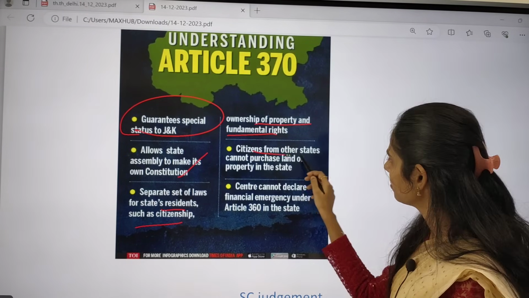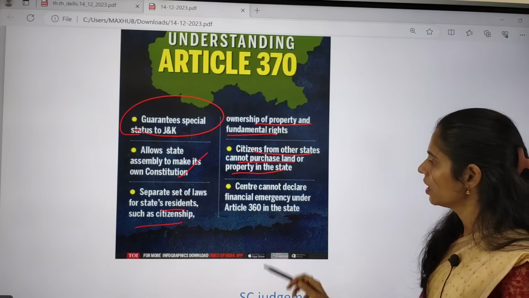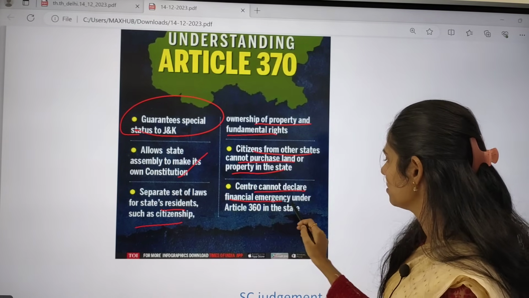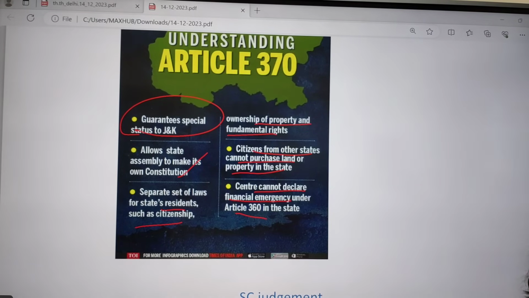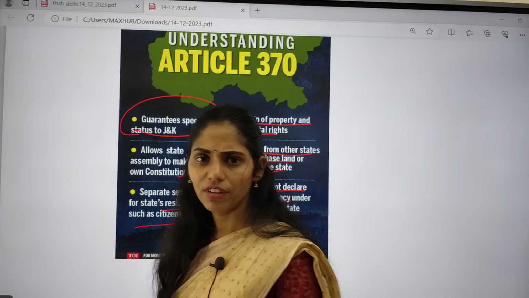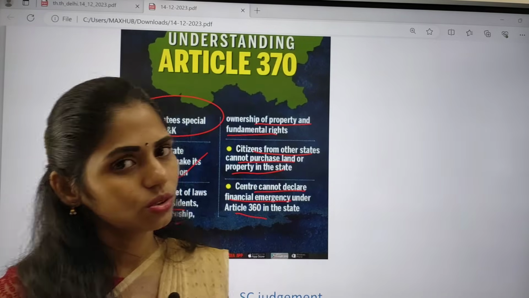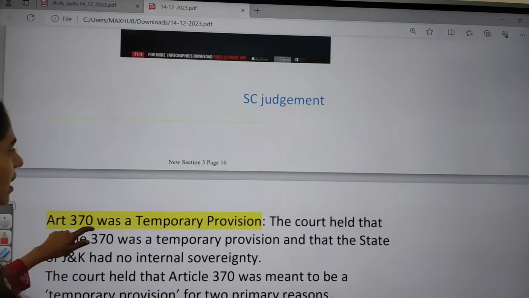Citizens from other states cannot purchase land or property in the state, and the center cannot declare a financial emergency under Article 360 in this state. These are some important things guaranteed under Article 370 of the Indian Constitution to Jammu and Kashmir. So what is the Supreme Court judgment now?